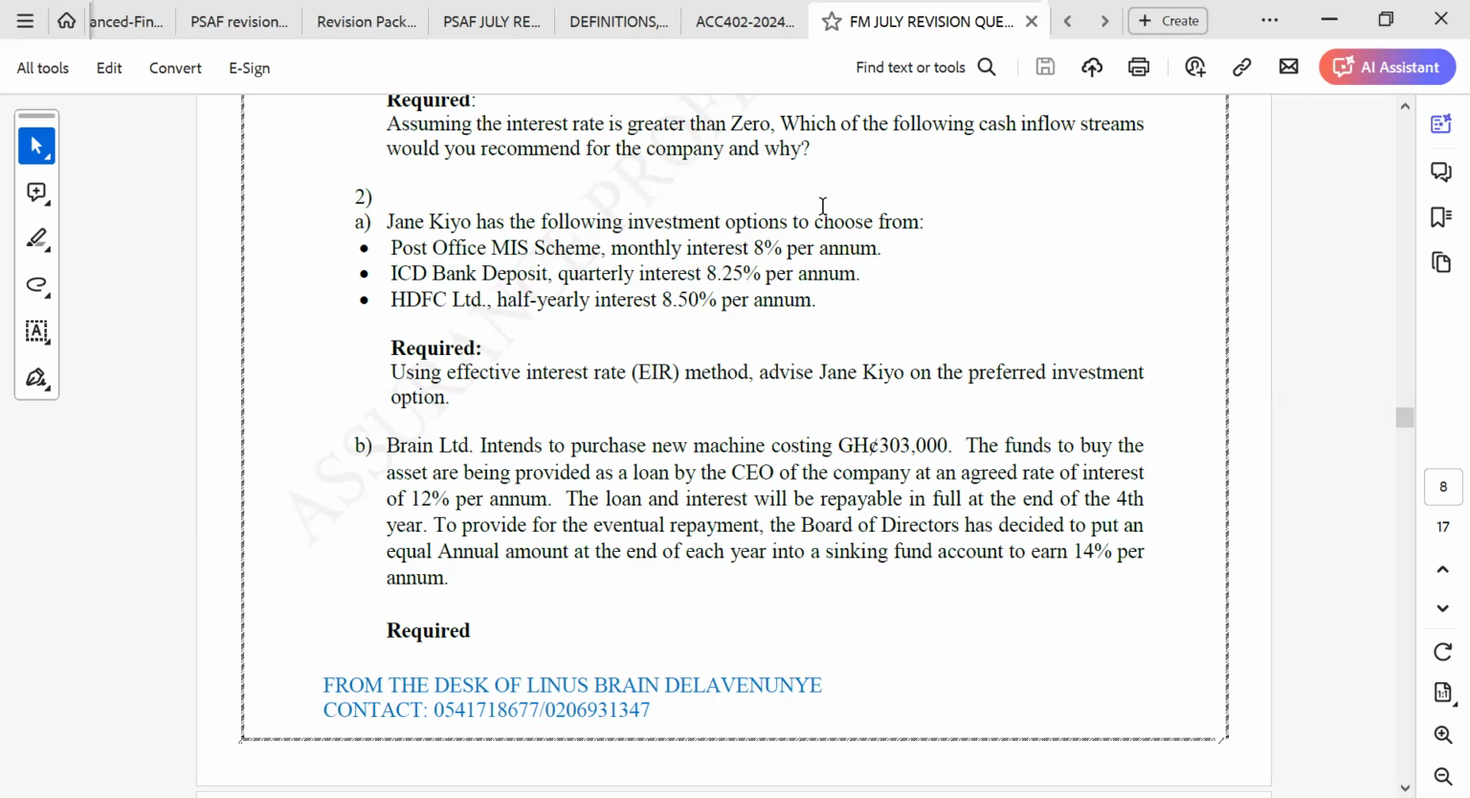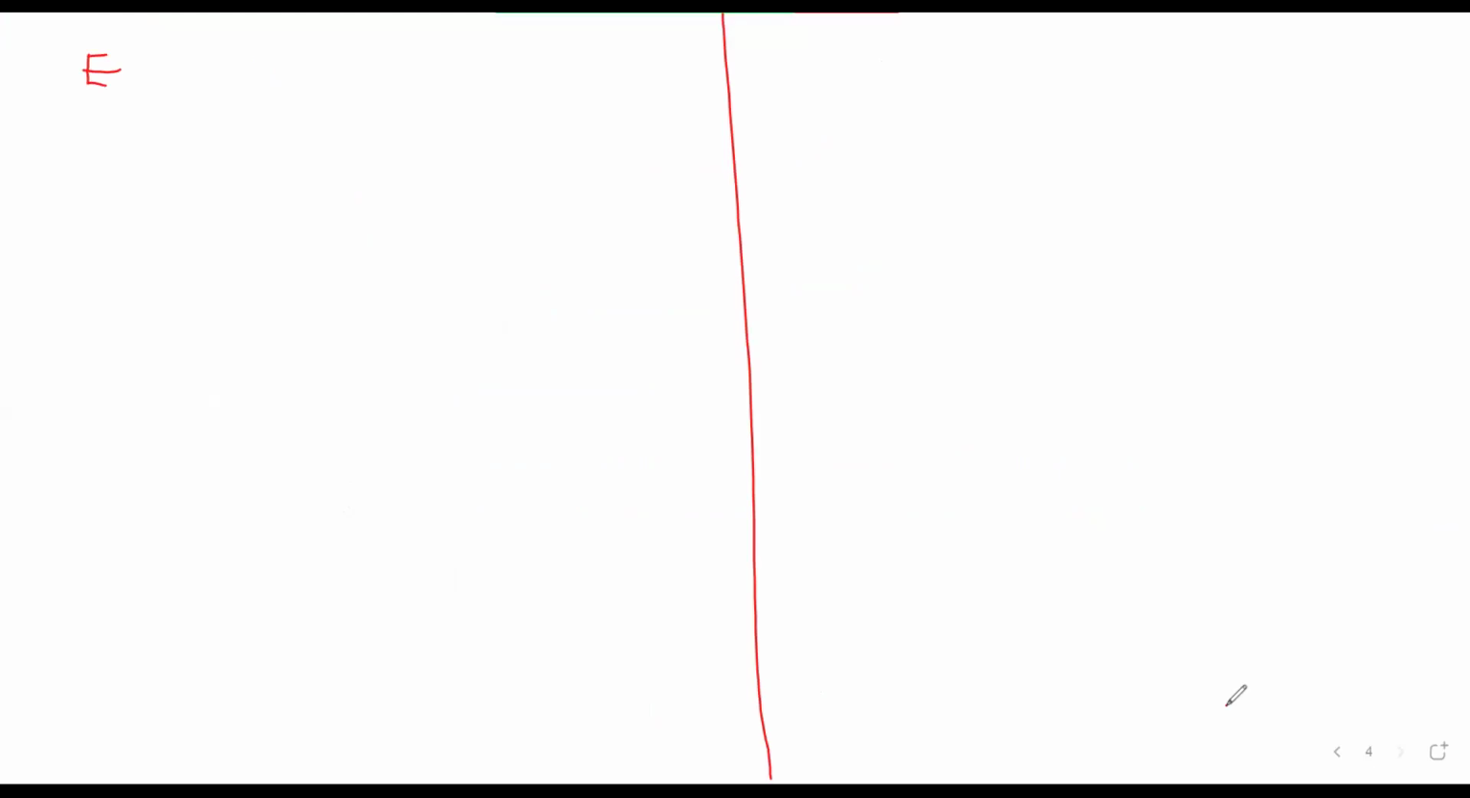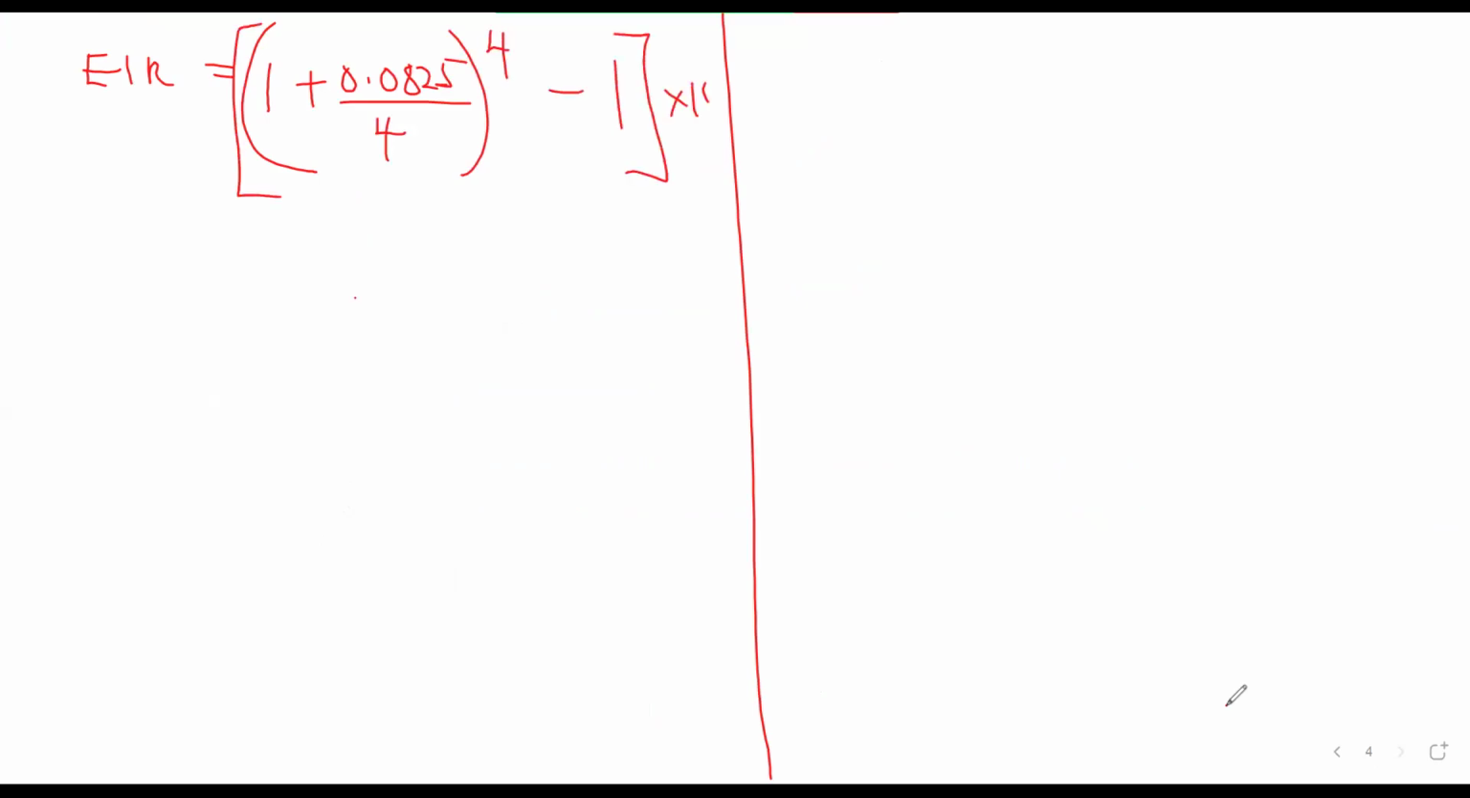So option 2, our effective interest rate will be equal to, how is the compounding done? We have 1 plus the yearly rate, 0.0825. Quarterly will be divided by 4, isn't it? Then this will be done 4 times, minus 1. Then we multiply the answer by 100. What are we going to be having? 8.51%.